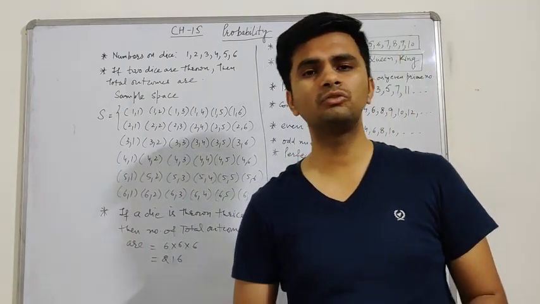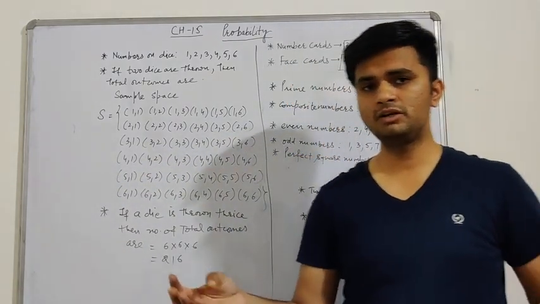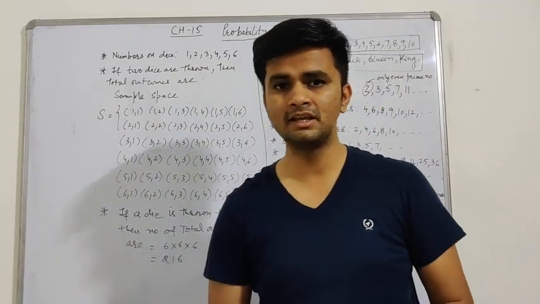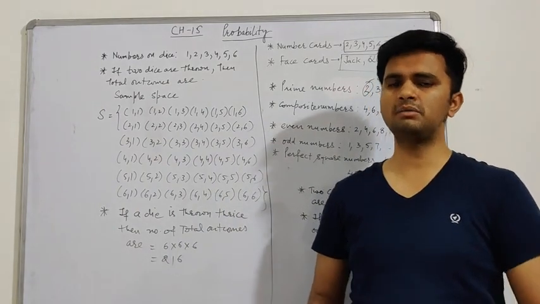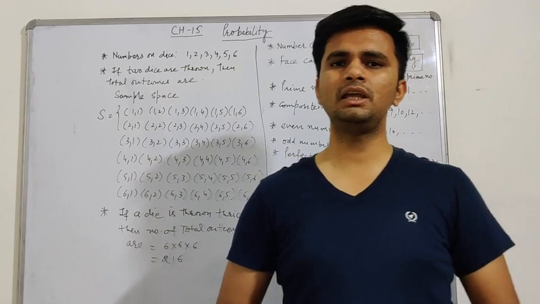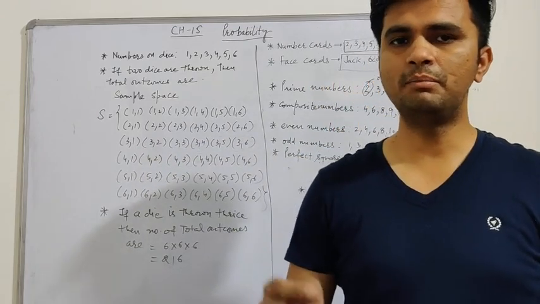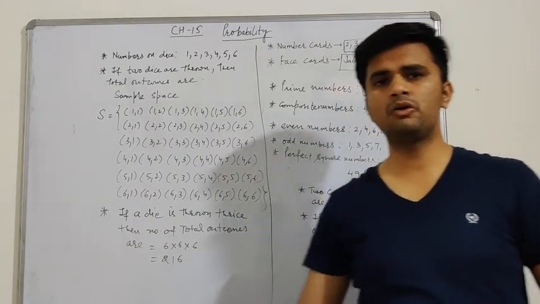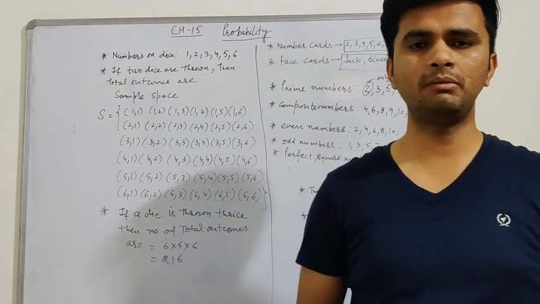And a question can come in this way also: find the probability of getting the same numbers if a dice is thrown thrice. So 1 1 1, 2 2 2, 3 3 3, 4 4 4, 5 5 5, 6 6 6. These 6 are the favorable outcomes and total outcomes are 216. So the probability is 6 by 216. All these are the important points of the topic probability.